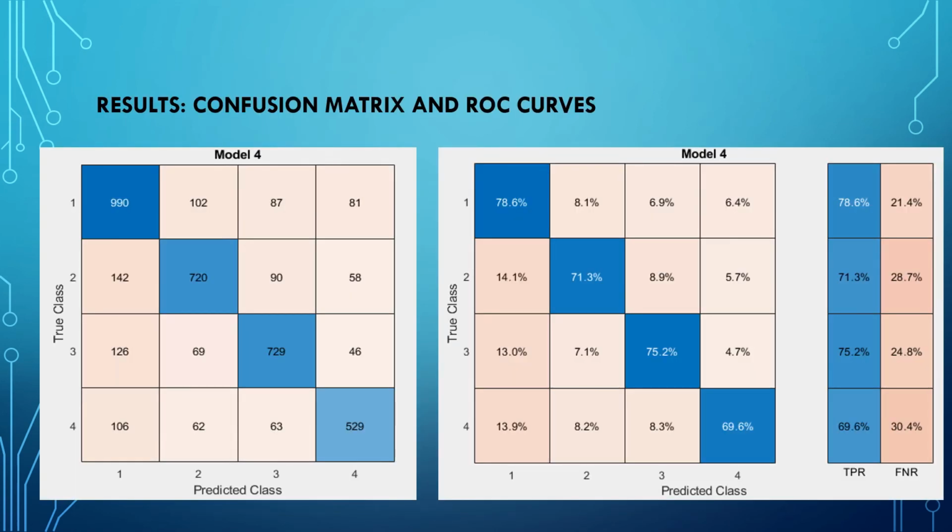And here I just want to show quickly the result from the combination of 10 participants with 18 channels that I just showed previously. And as you can see over here, that is the confusion matrix that I got from MATLAB. And here the accuracy on each class number 1, 2, 3, and 4 is very high, above 70%: 78.6%, 71.3%, 75.2%, and 69.6% for class 1, 2, 3, and 4 respectively.